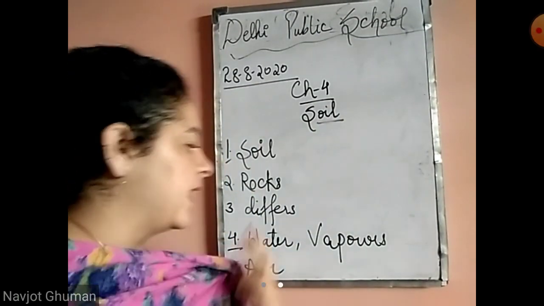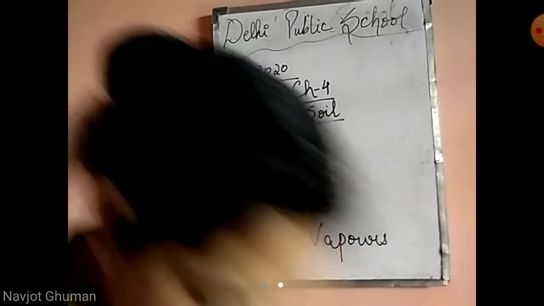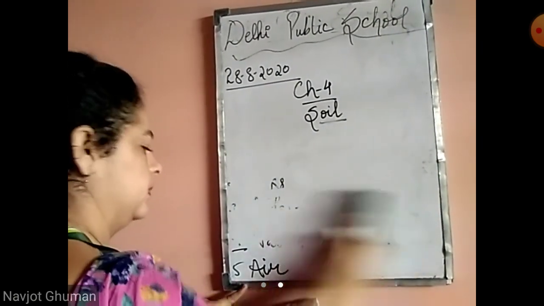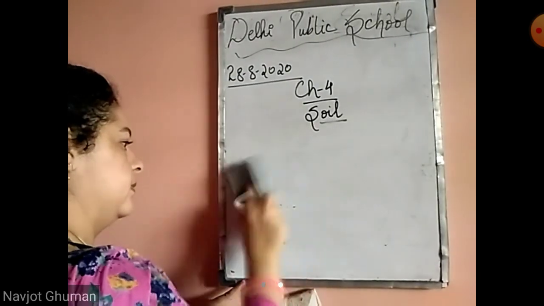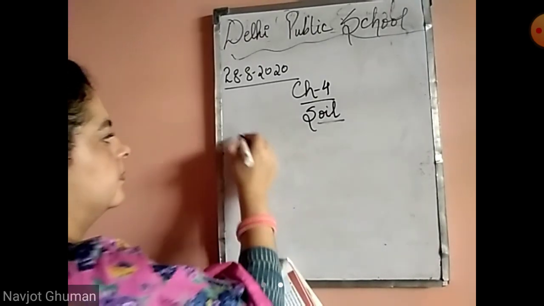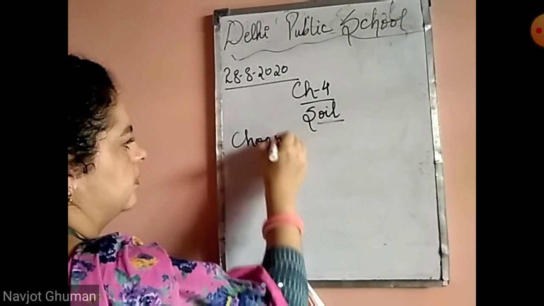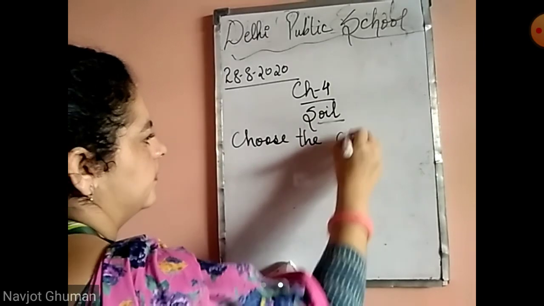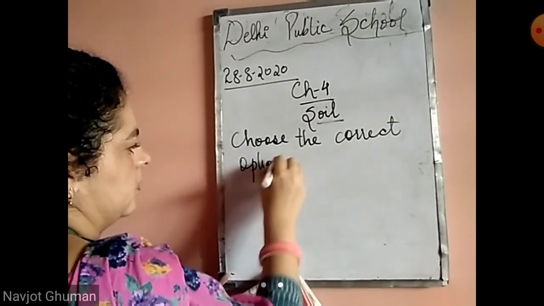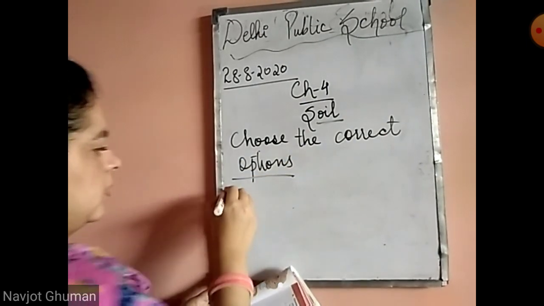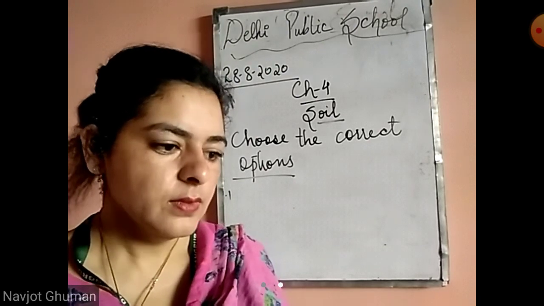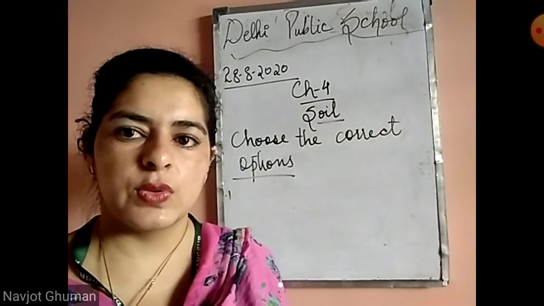Next is choose the correct option. First, which of these do plants need to grow?